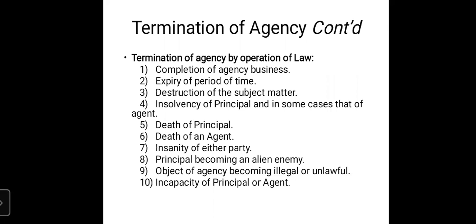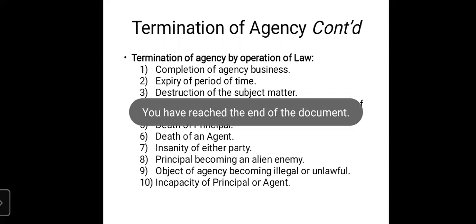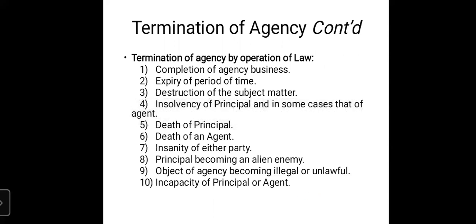The contract can be terminated if either party is able to prove in the court of law that when the contract was signed, that party was under the influence of alcohol or drink. So that is known as incapacity of principal or agent. So these were some of the ways where the agency can be terminated. So that is the end of our first unit.